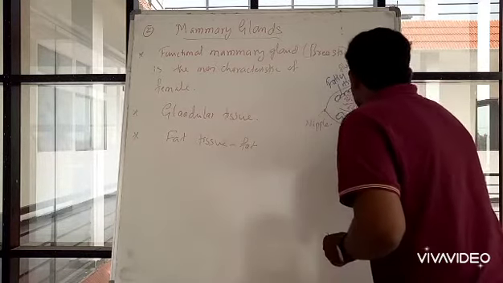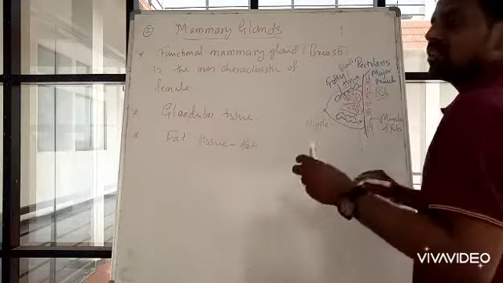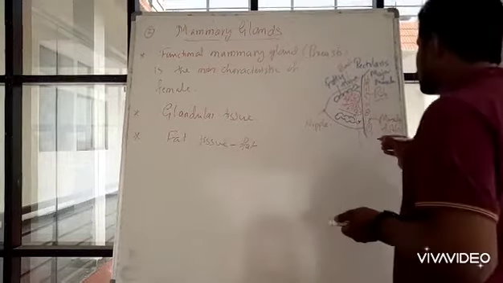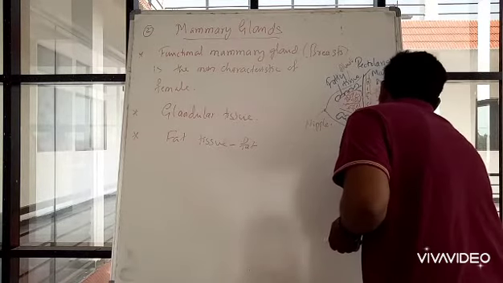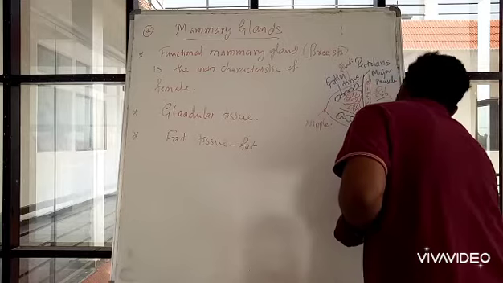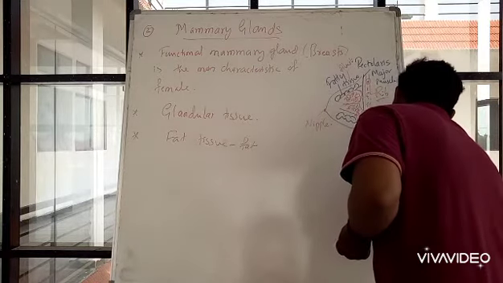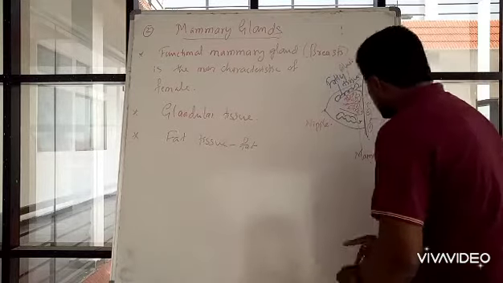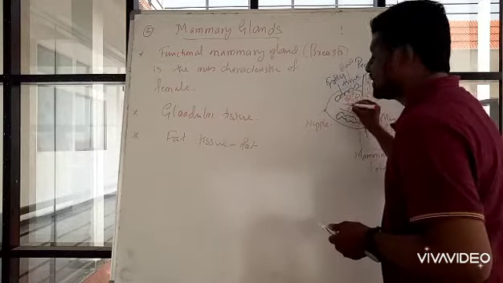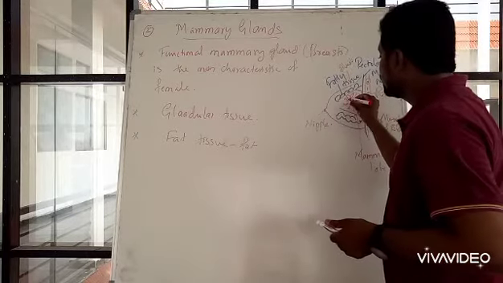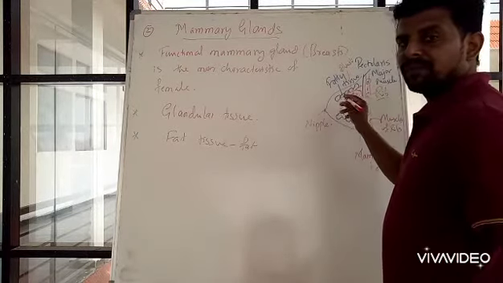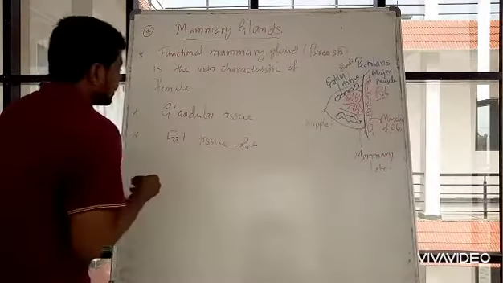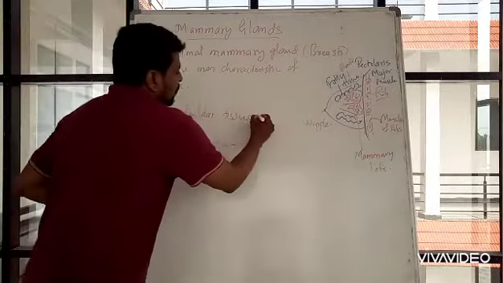A pouch-like structure which has the alveoli is known as a mammary lobe. Inside these lobes you will find various numbers of alveoli. Let me write here: the glandular tissue is mainly composed of alveoli.